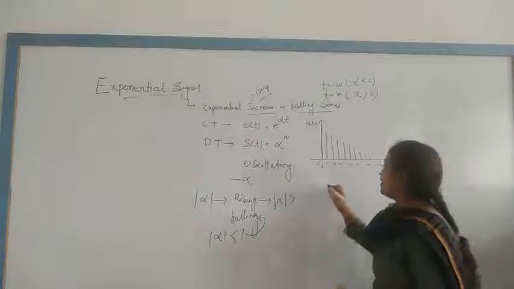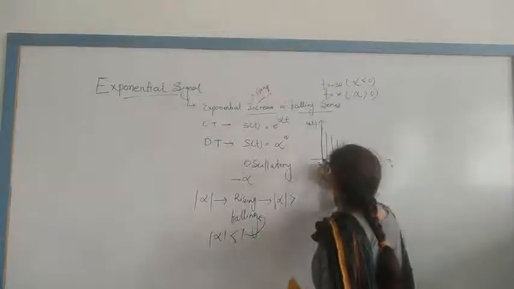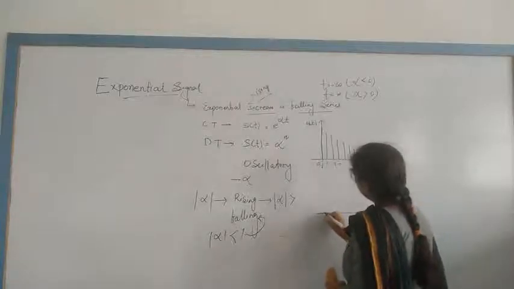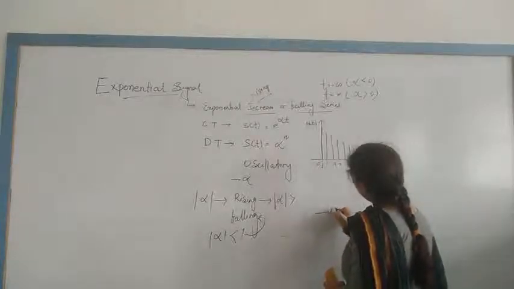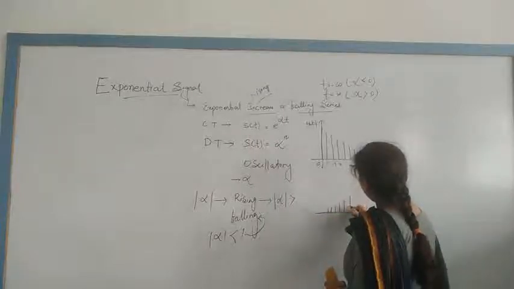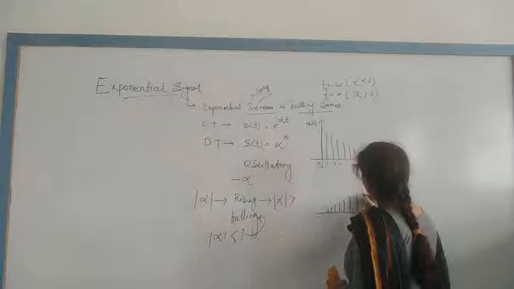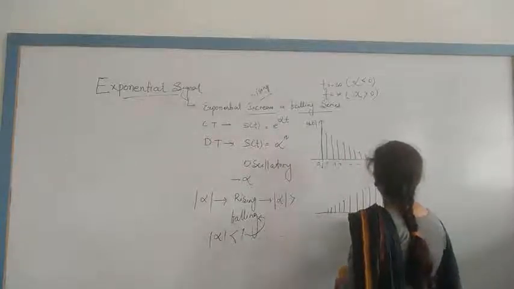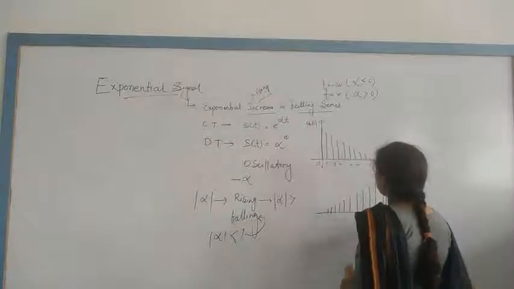Another signal is gradually decaying like this. This is nothing but s of t.